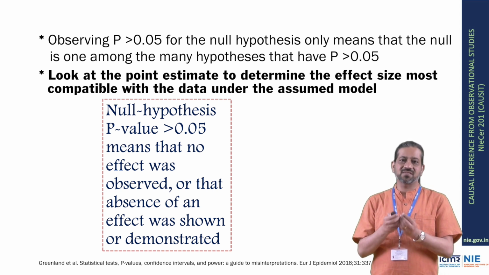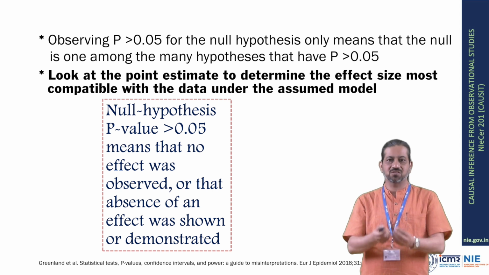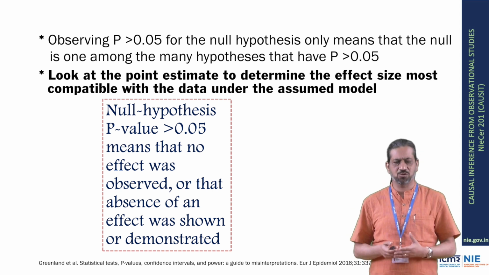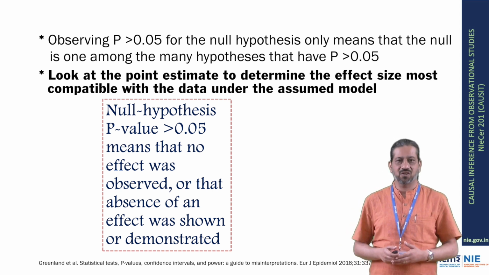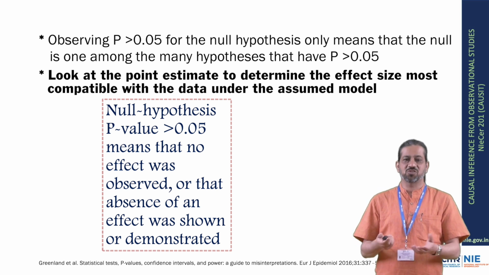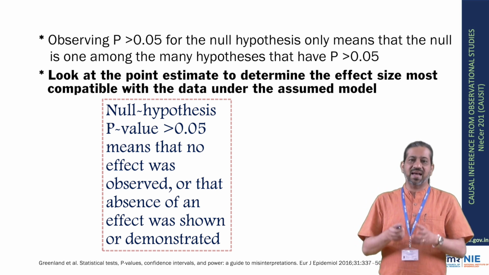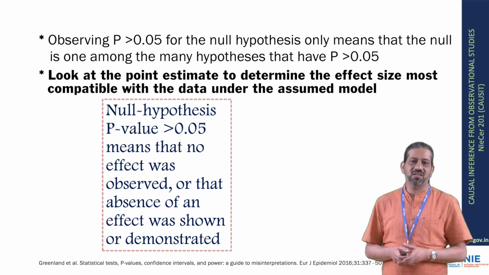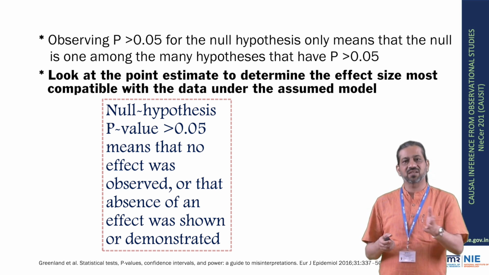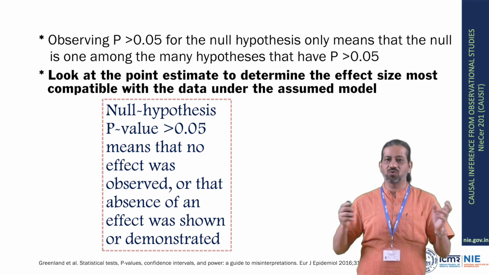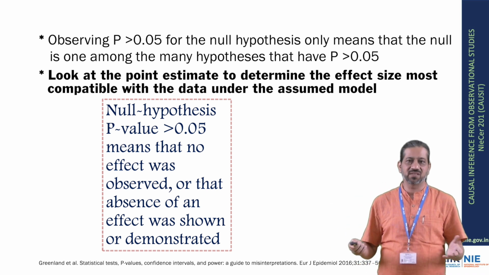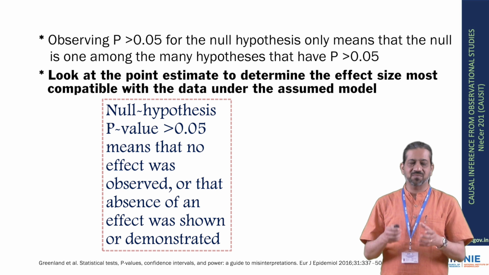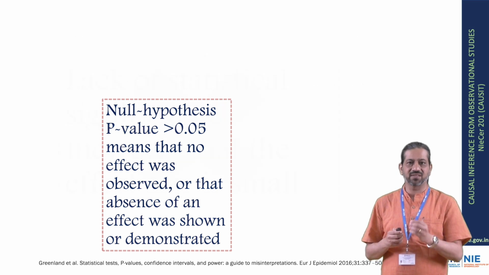Unless this point estimate, the odds ratio or the risk ratio, rate ratio, risk difference, difference in proportions, whatever we are calculating, equals the null value exactly, it is actually a mistake to conclude from p more than 0.05 that the study found no association or no evidence of an effect. The best measure of association or effect is the point estimate.